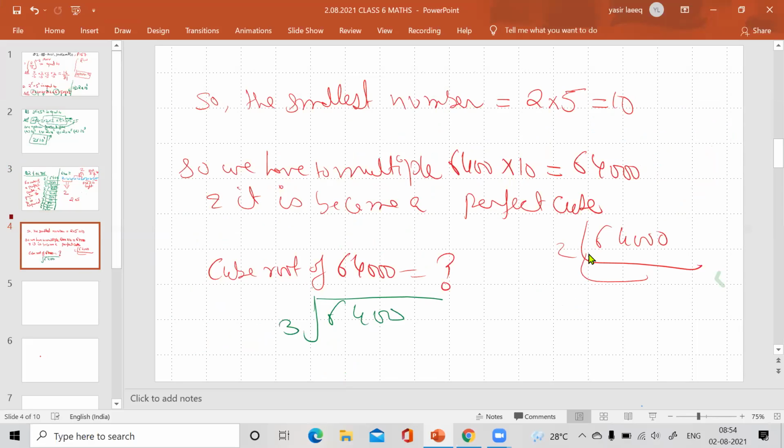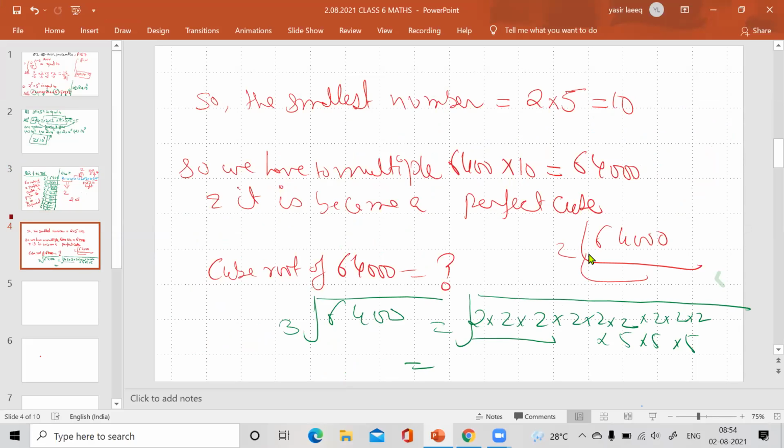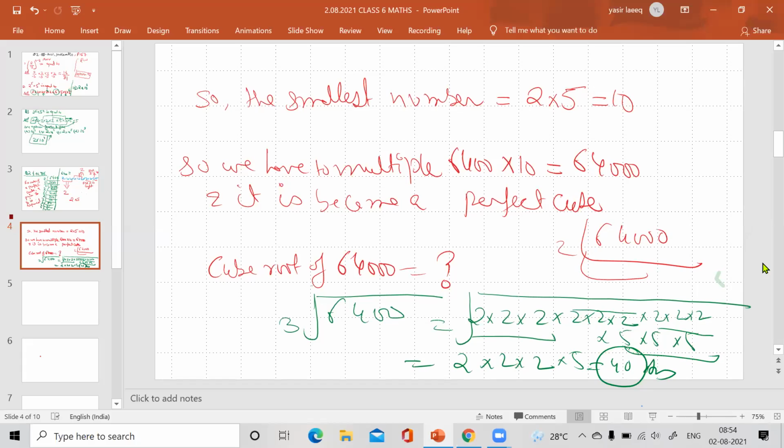To take the cube root, take one 2 from each group, and one 5 from here, and your answer will be 40.